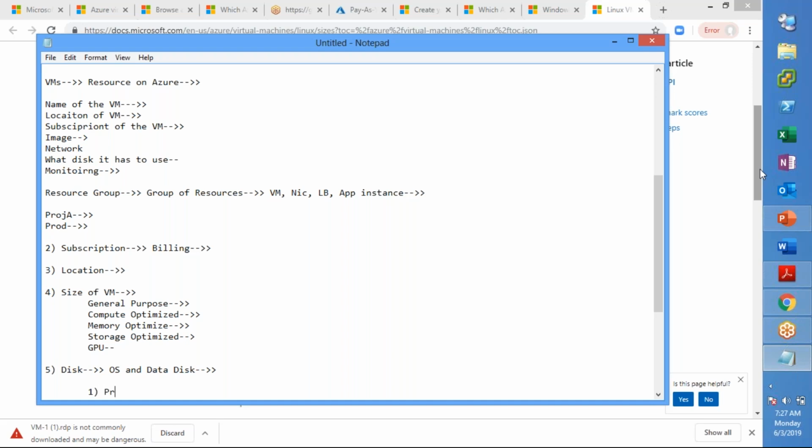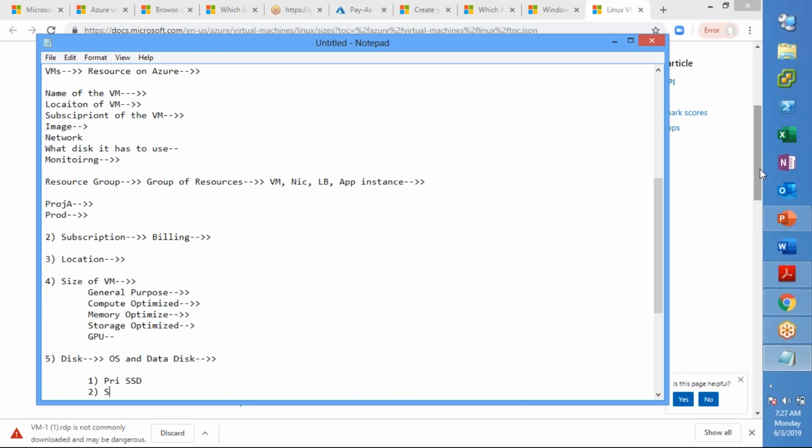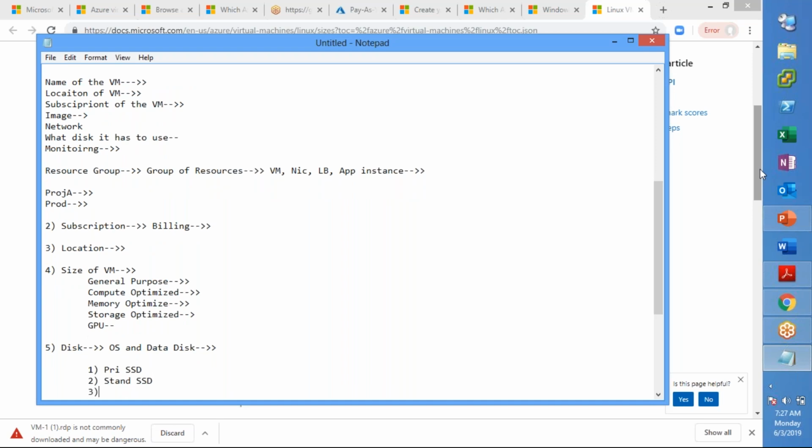One is premium SSD, the second one is standard SSD, and the third one is standard HDD, right?